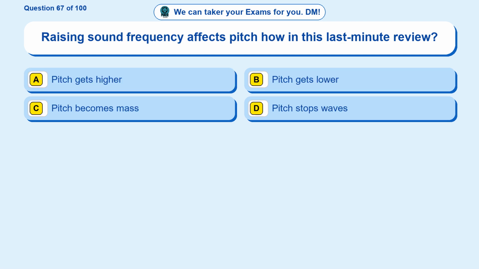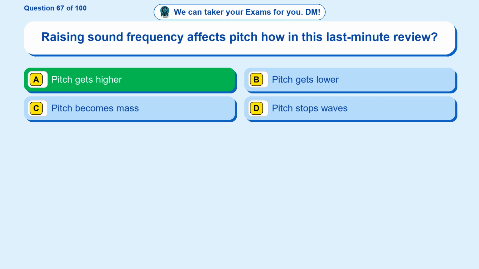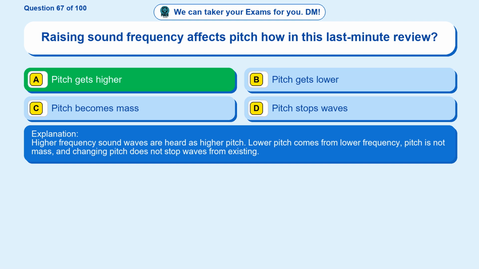Question 67. Raising sound frequency affects pitch how in this last-minute review? Option A, pitch gets higher. Option B, pitch gets lower. Option C, pitch becomes mass. Option D, pitch stops waves. The correct answer is option A. Pitch gets higher. Higher frequency sound waves are heard as higher pitch. Lower pitch comes from lower frequency, pitch is not mass, and changing pitch does not stop waves from existing.